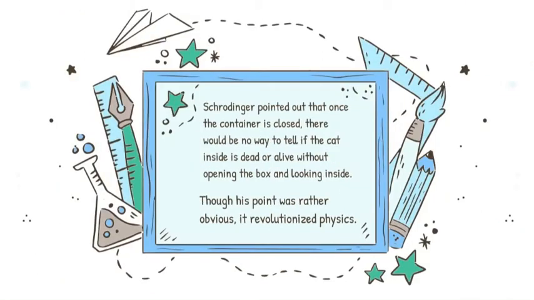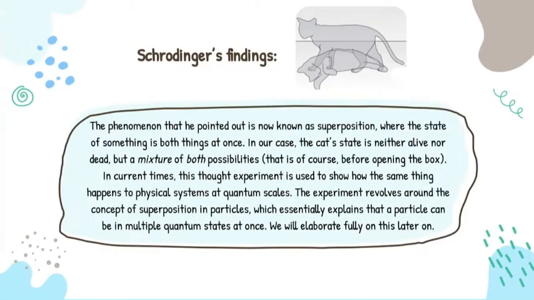Schrodinger pointed out that once the container is closed, there would be no way to tell if the cat inside is dead or alive without opening the box and looking inside. Though his point was rather obvious, it revolutionized physics. Schrodinger's findings. The phenomenon that he pointed out is now known as superposition, where the state of something is both things at once. In our case, the cat's state is neither alive nor dead, but a mixture of both possibilities. That is, of course, before opening the box.